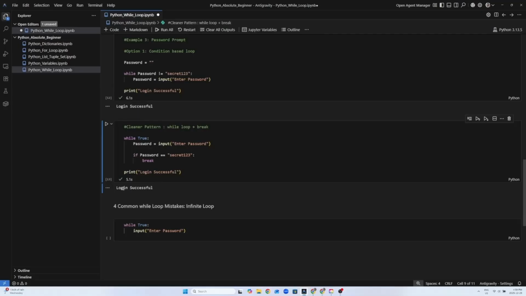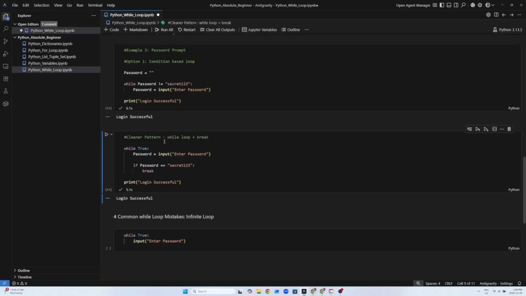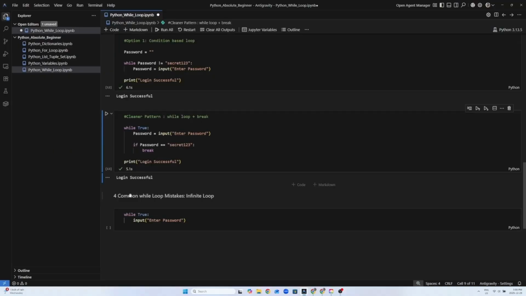Next, we are going to look at one of the most common mistakes that users make with the while loop, which is the infinite loop. If you forget a way to stop, your loop runs forever. For example, in this particular example, while True, I didn't set any condition, and once you run it you will see that it will run forever. I'm not going to run this block because it will keep on running. So always make sure that your while loop has a condition that eventually becomes false or a break path that can actually happen.